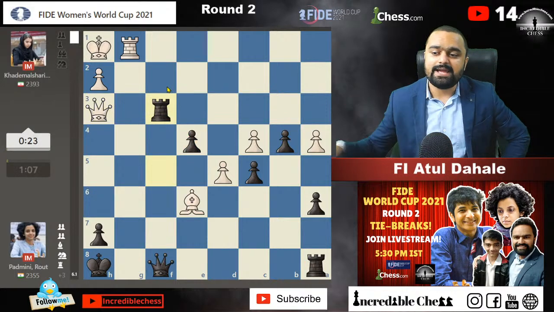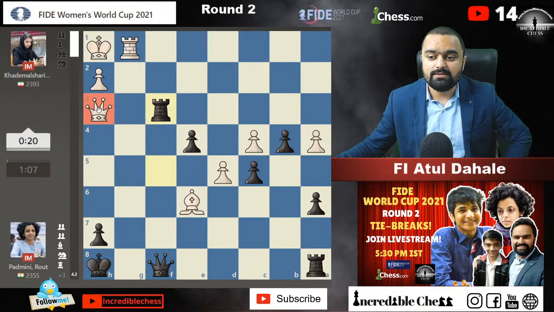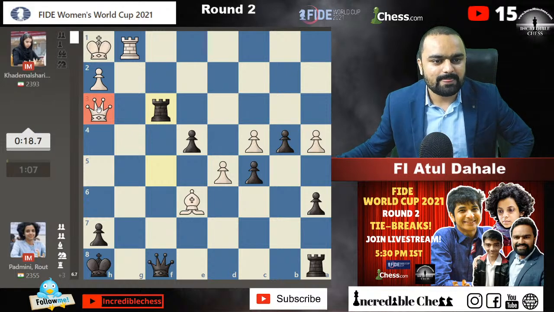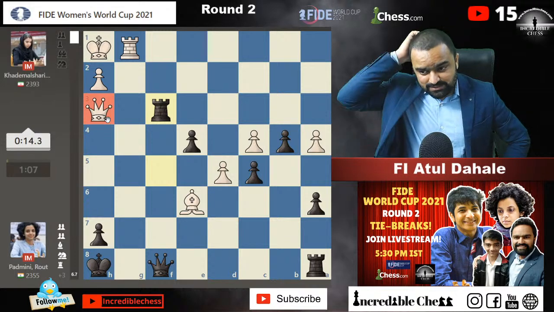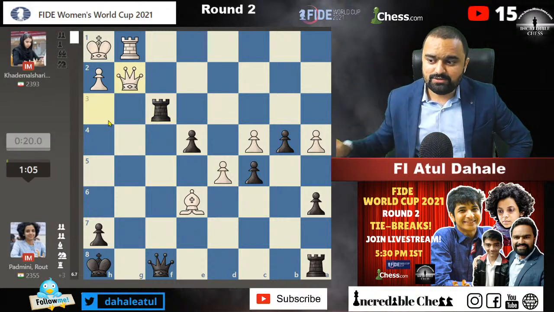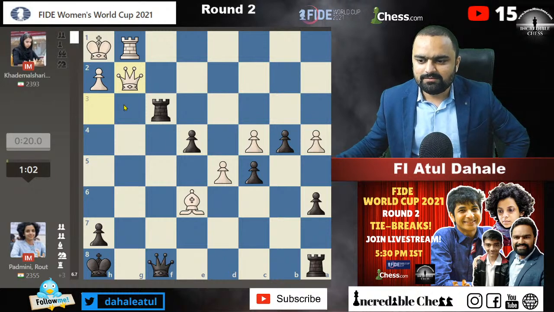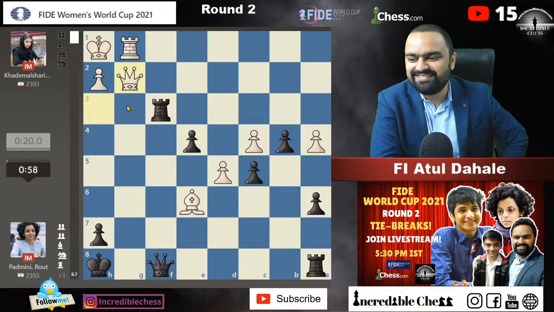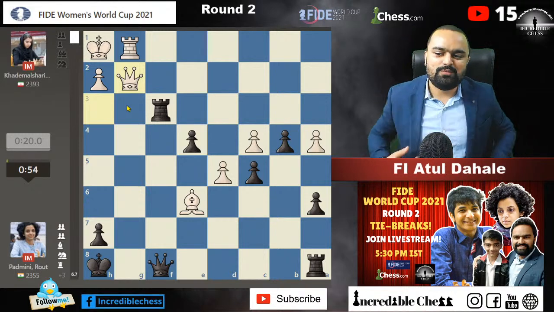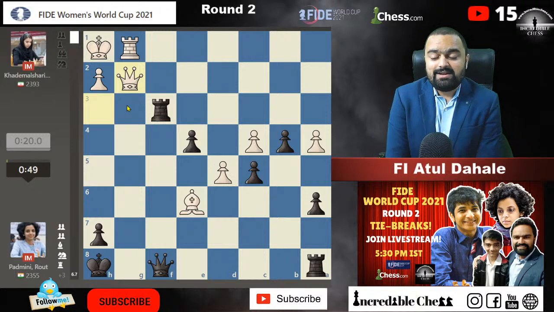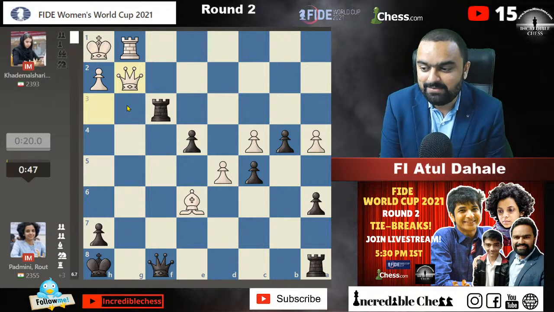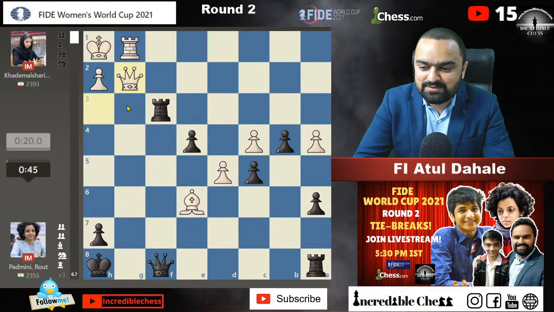She played rook f3 attacking the queen. She is asking the question to this queen. Okay, now amazing. Padmini OP should be there in the chat, guys. Padmini is winning. She fought back. She is winning now. Yeah, Shreyas, I'm not doubtful about Vidit. Vidit will definitely win, but Padmini was in a must-win situation. And she is winning. Amazing, guys.